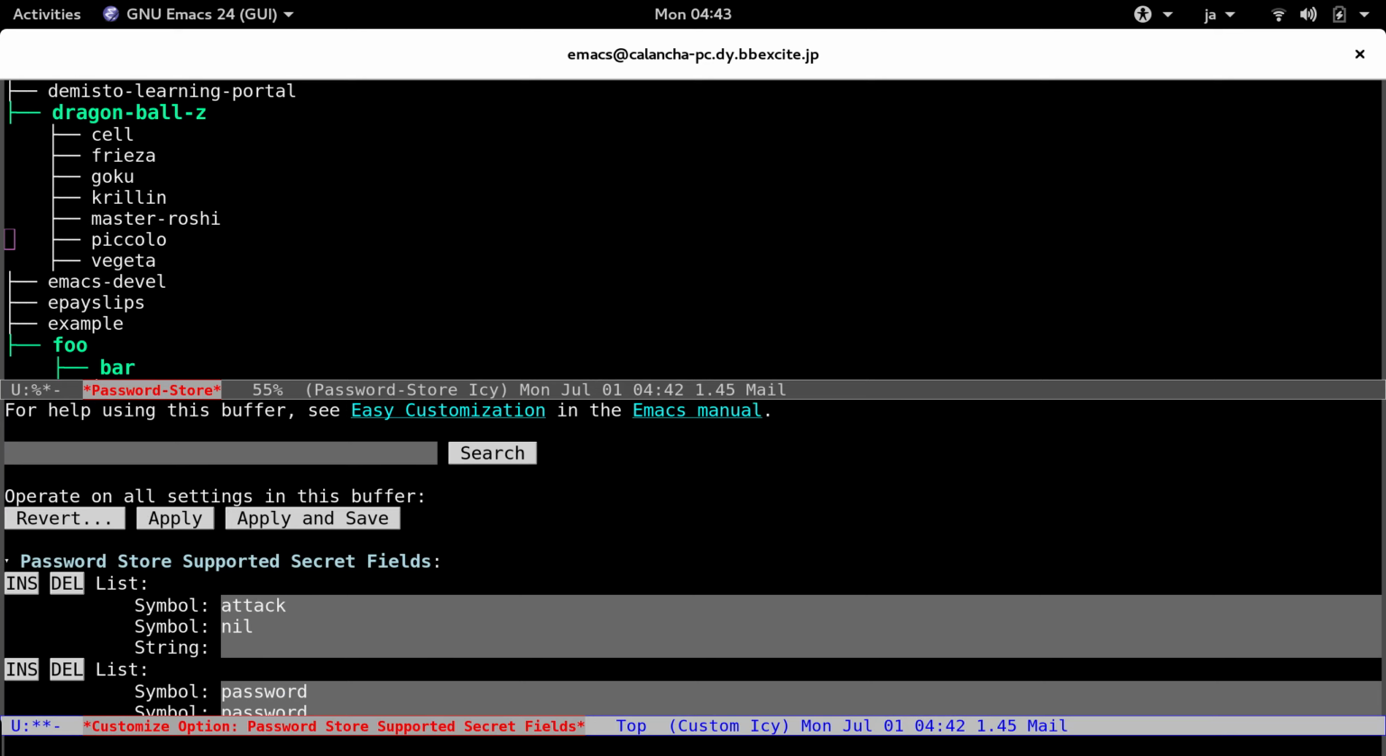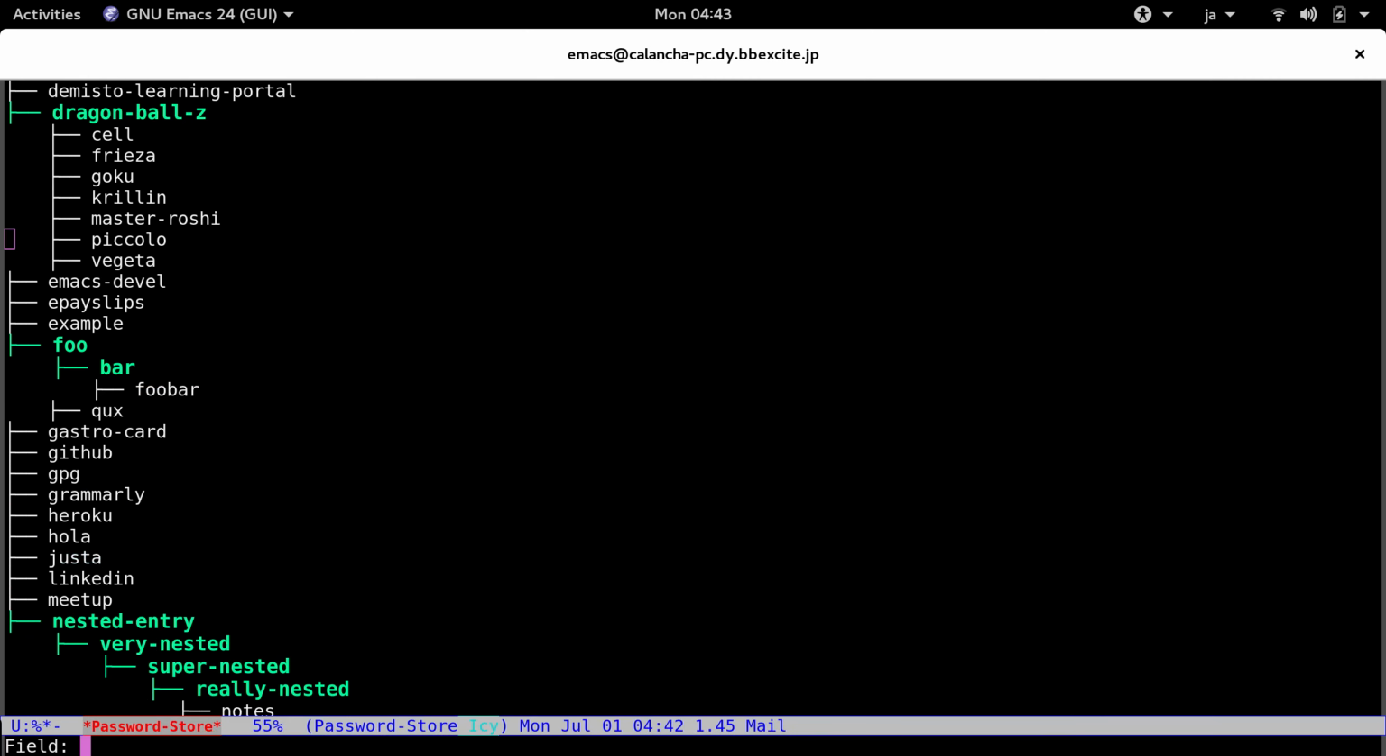So if we do this, we update the variable, and now we must see attack here, and we can copy the attack of Piccolo. And from Goku, everybody knows the favorite attack of Goku, Kamehameha, of course.